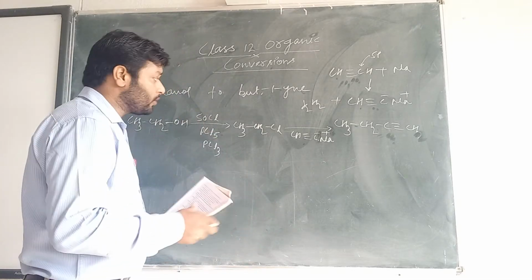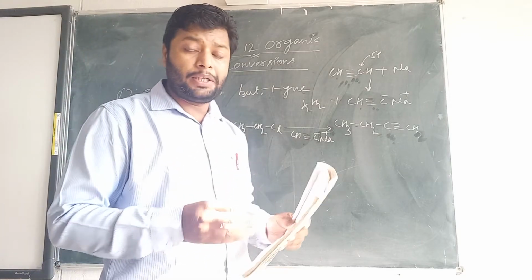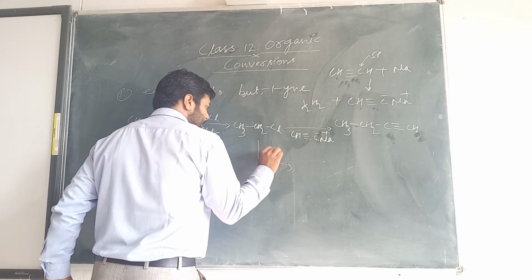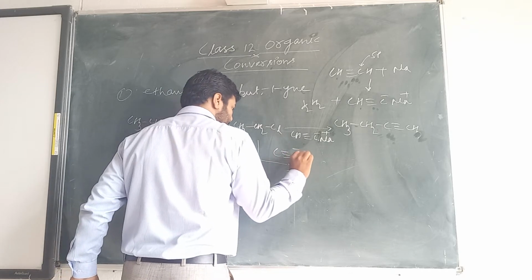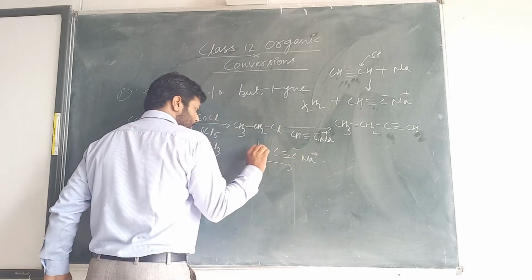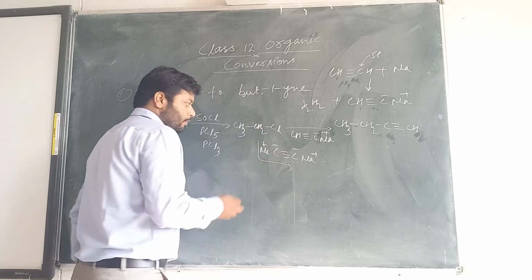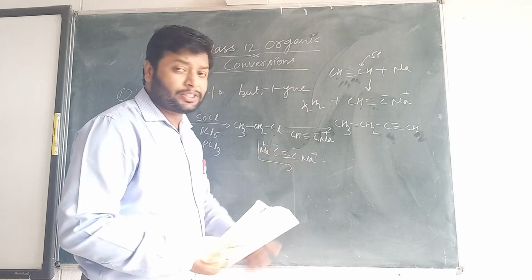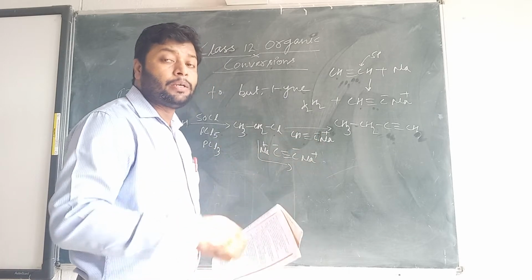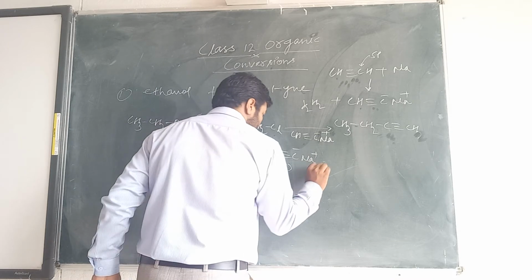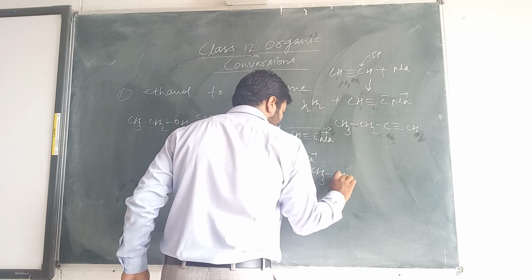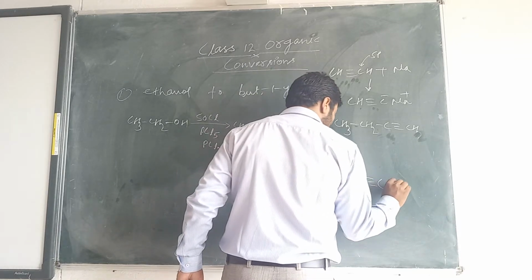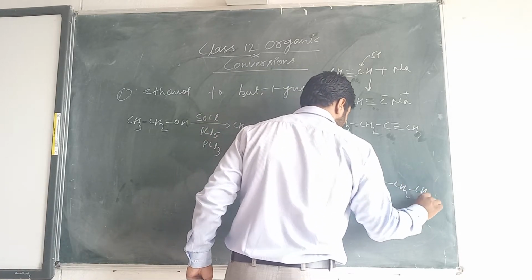If you wish to convert to more carbons, at the same time you can take this. Look at the possibility: this chloroethane can react in both directions to increase the number of carbons, for example CH3CH2, C triple bond C, CH2CH3.